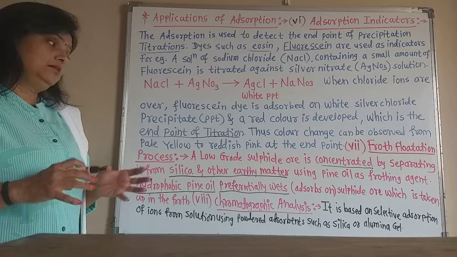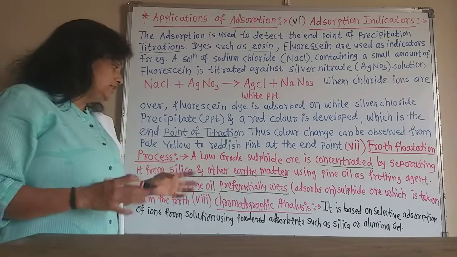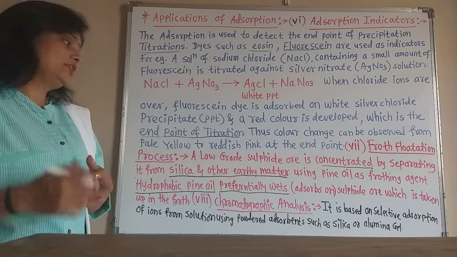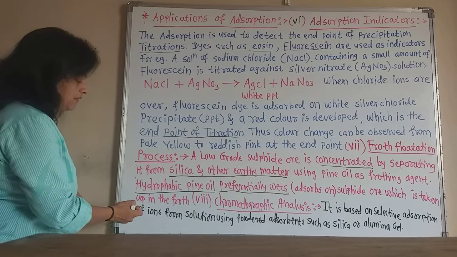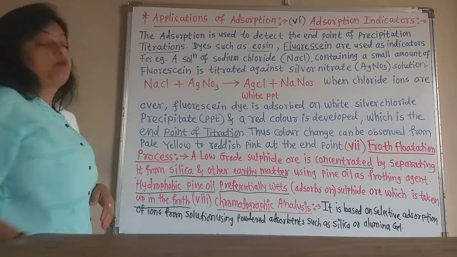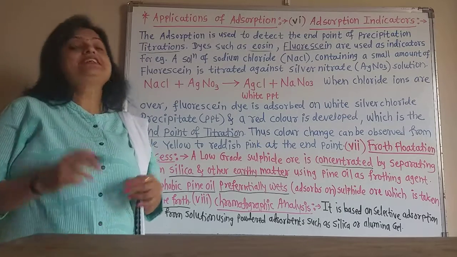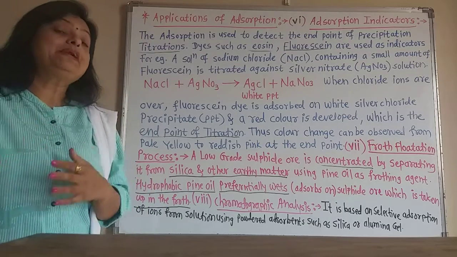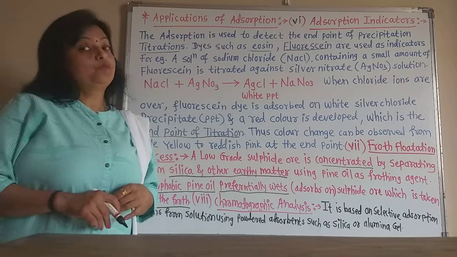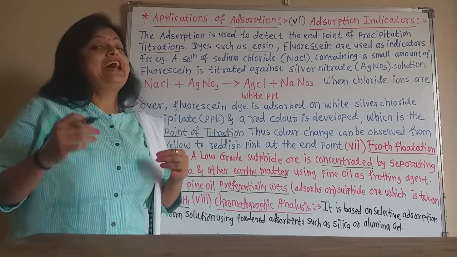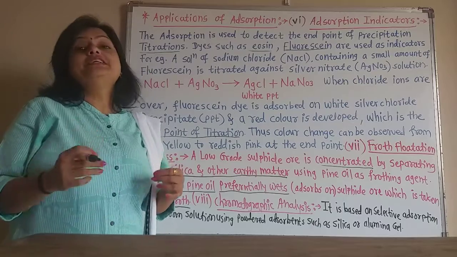This pine oil is preferentially adsorbed by the sulfide ore, which is taken up in the form of froth, and in this way the sulfide ore gets separated or concentrated using this froth flotation process, in which the adsorption phenomenon is also used.